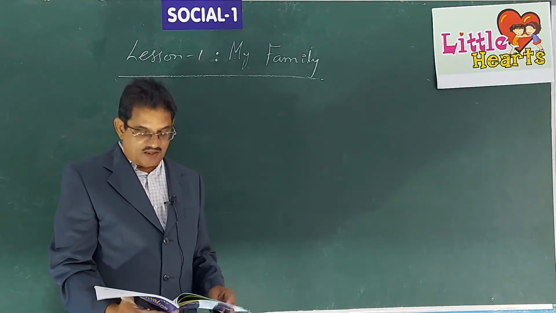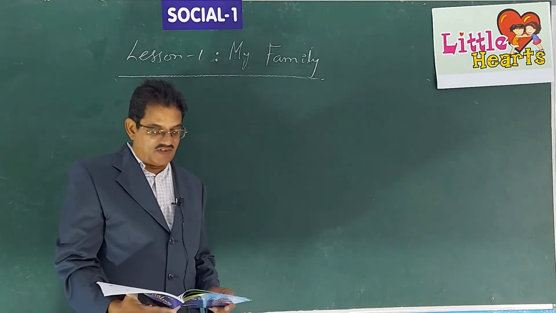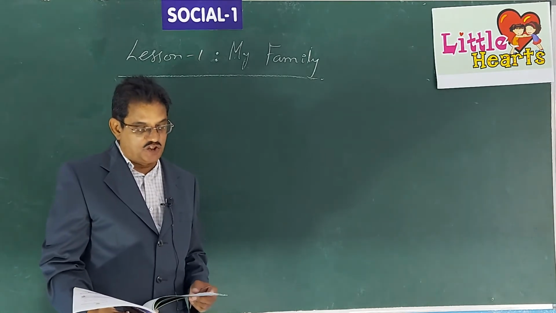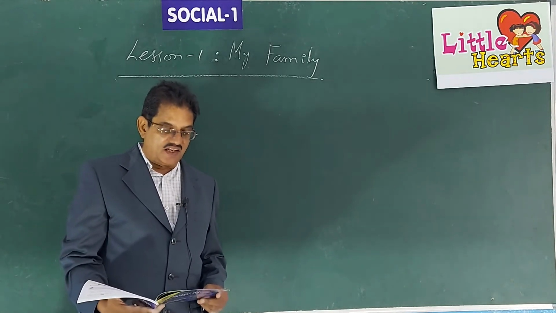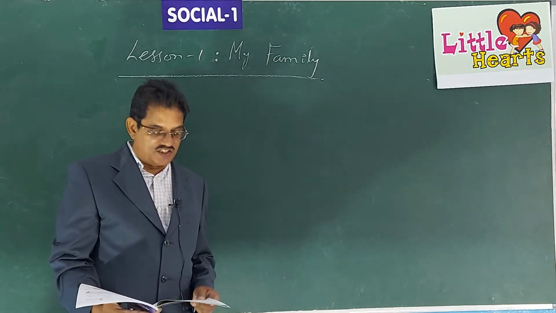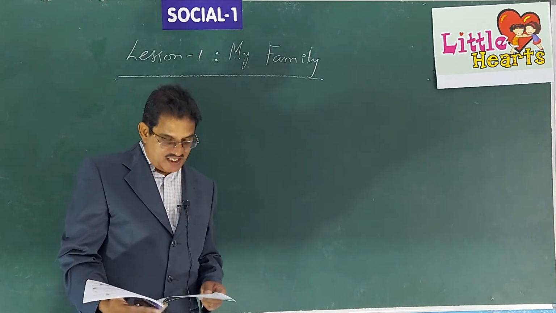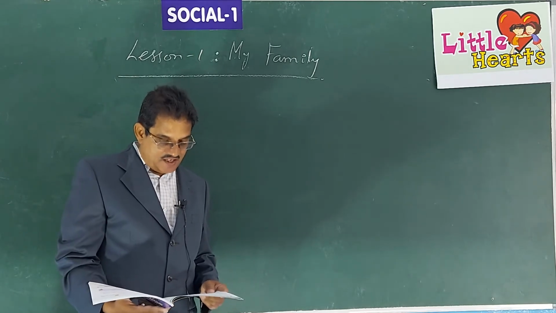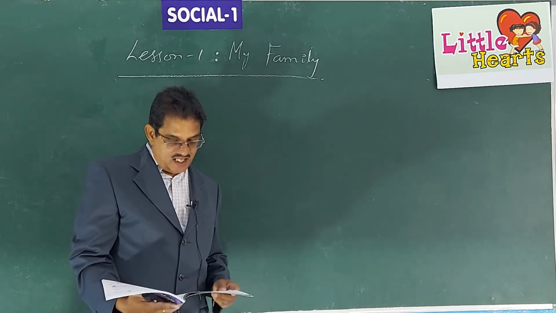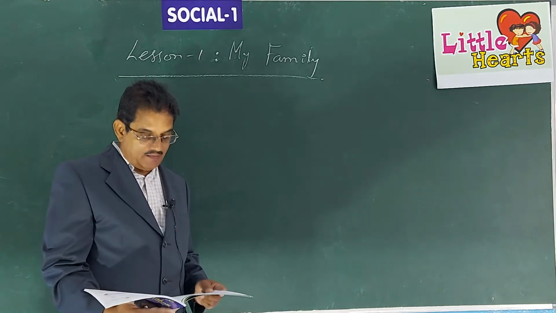Now, we have some tasks given here, task for summative assessment, in which under A, you are given questions, answer the following questions. Under B, you are given some blanks. Under C, you are given a family tree in which you are asked to write the names of the family members.